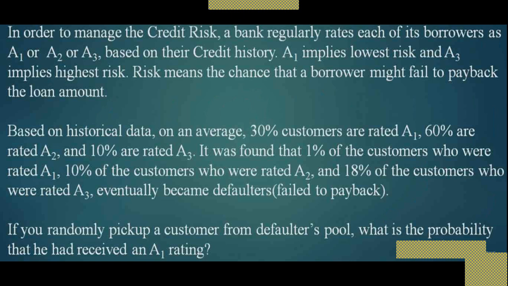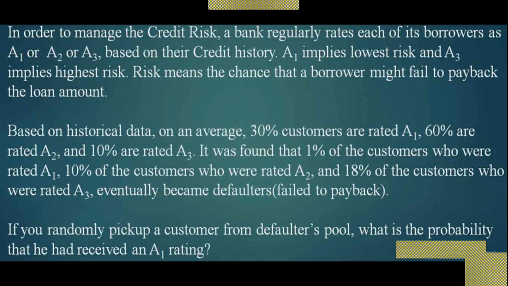Okay. So before we issue the credit card to that 10% of customers, you have to think twice, because there is very little probability that the borrower might pay back the loan amount. And it was found that 1% of customers who were rated A1, 10% of the customers who were rated A2, and 18% of customers who were rated A3 eventually became defaulters.